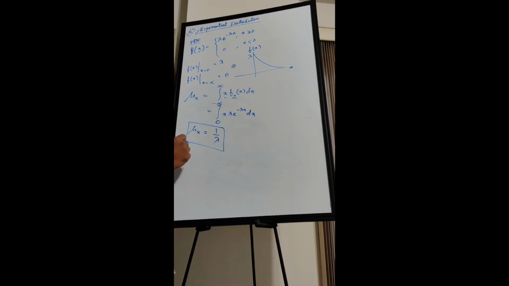And the variance of exponential distribution is 1 over lambda square. And if variance is 1 over lambda square, sigma of x, which is nothing but the standard deviation, is again 1 over lambda, because it is nothing but the square root of variance. Right. So this is exponential distribution. This just gives you a feel for what a probability distribution is, and how you compute the mean and all those things.